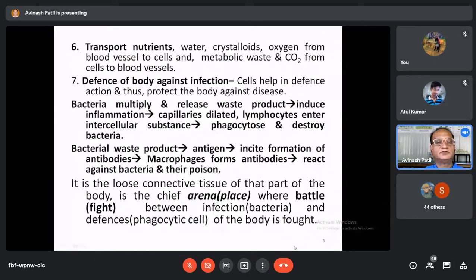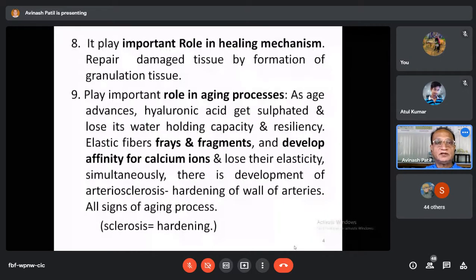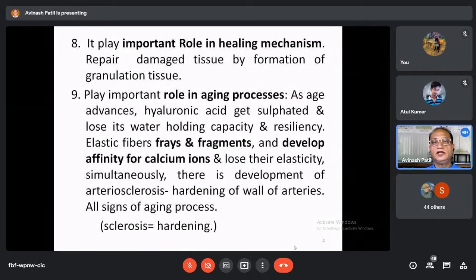So it is the next function of the connective tissue, a very important function. The next function of the connective tissue is that it plays an important role in healing mechanisms.